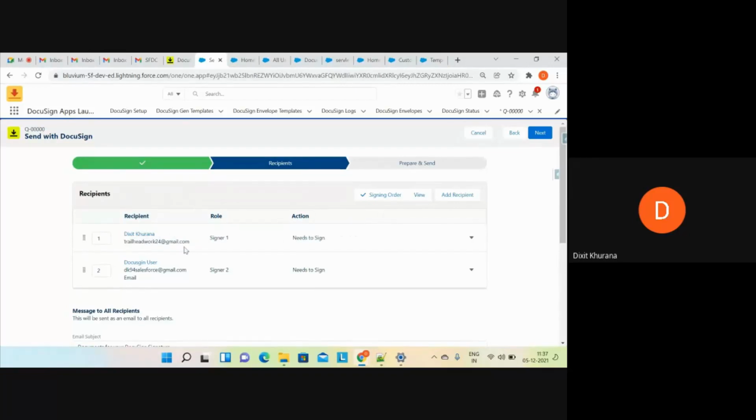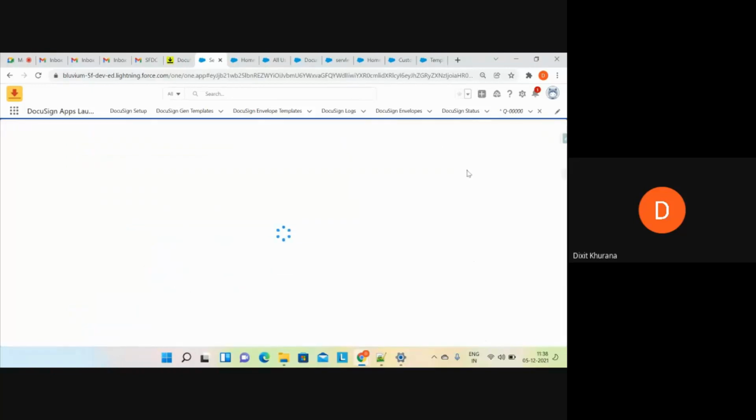Once this user signs, then the document will go to the next user. It depends on the requirement whether you want to maintain the signing order or not. If I click on this, you can see the signing order is not here. At this point, all the recipients will receive the documents. Let me click on the signing order. Now I'll click on next.